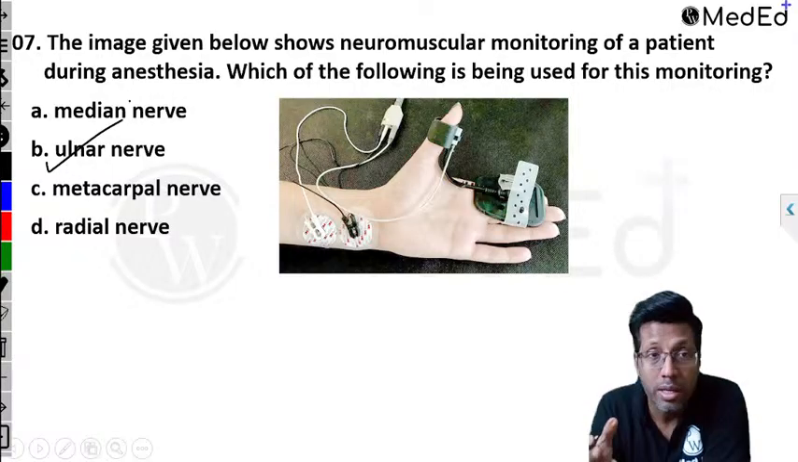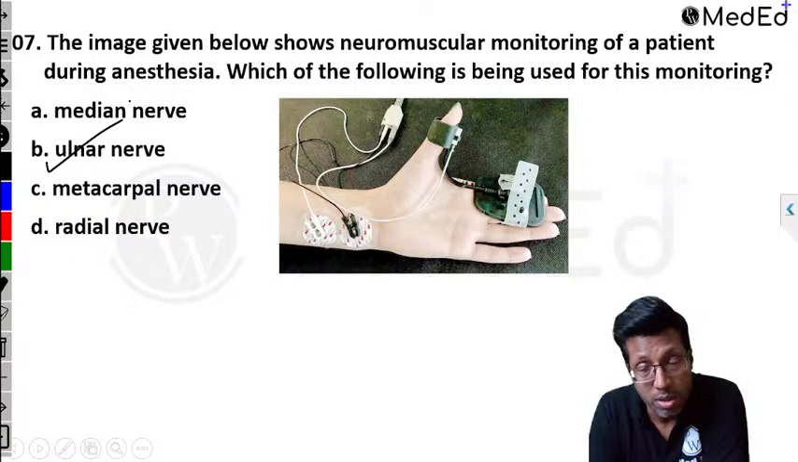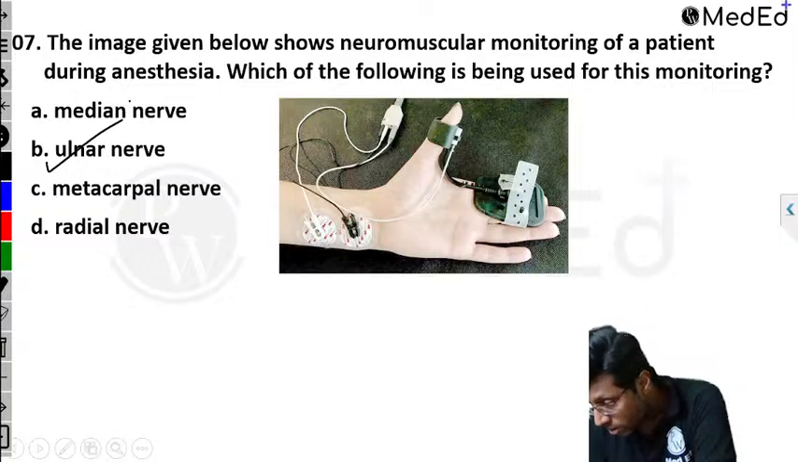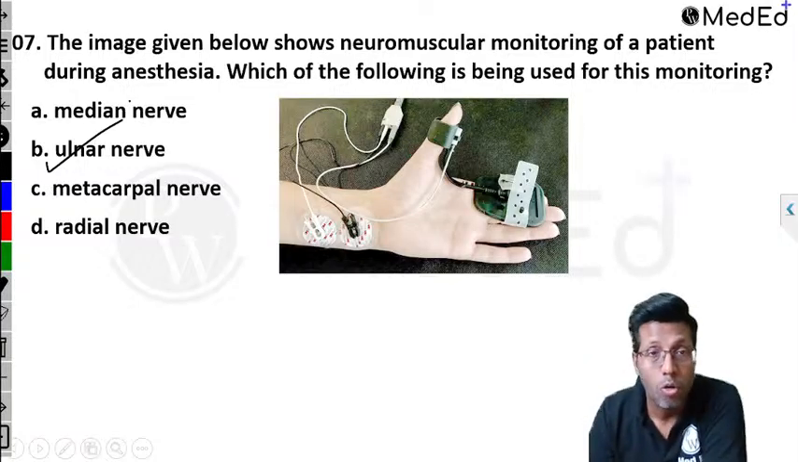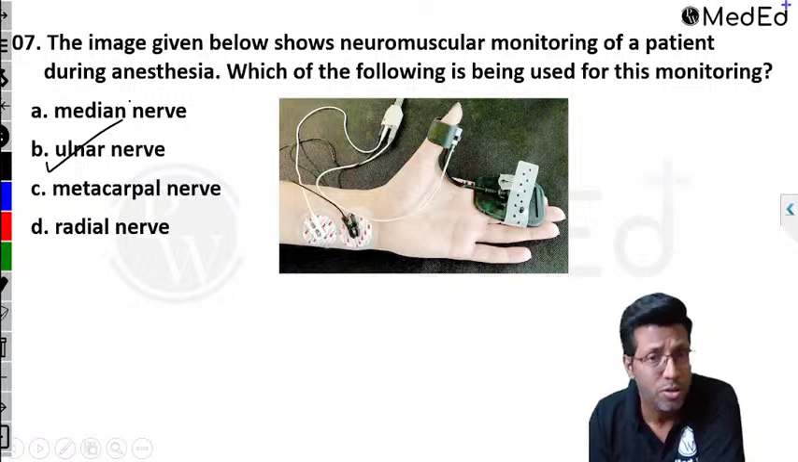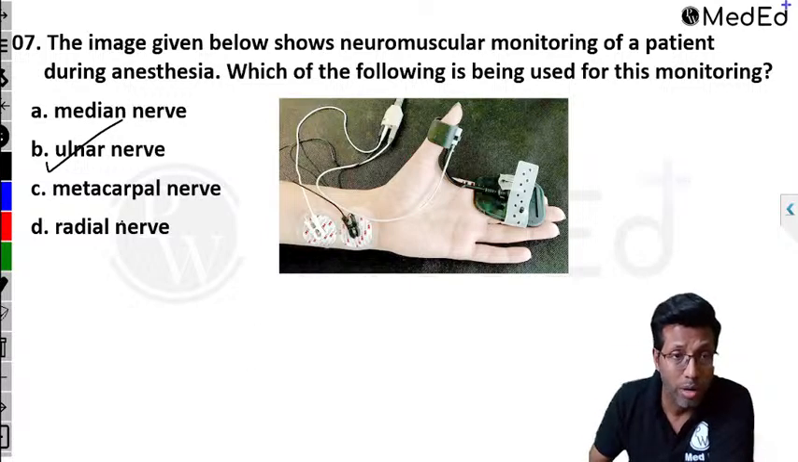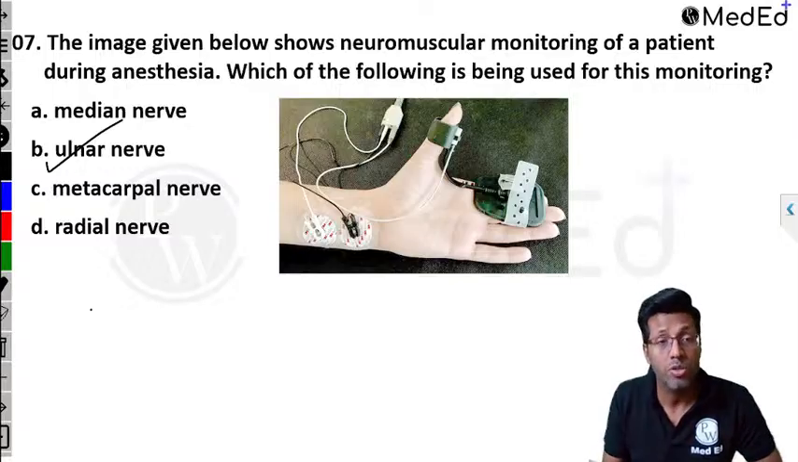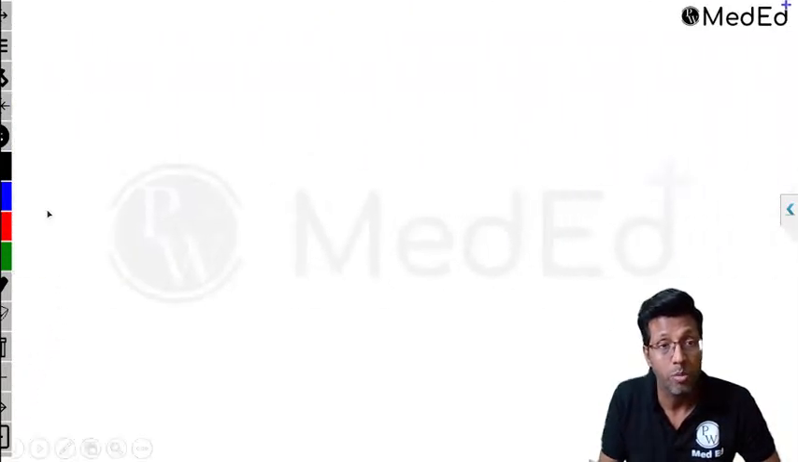So this is basically neuromuscular monitoring of the patient during anesthesia. What is it doing? It is monitoring the neuromuscular junction, right? It is monitoring the neuromuscular function. So Dr. Prajwal had asked me regarding TOF, train of 4. I'll discuss it over here. So what is train of 4 and what is this monitor about? This monitor basically measures the neuromuscular function.